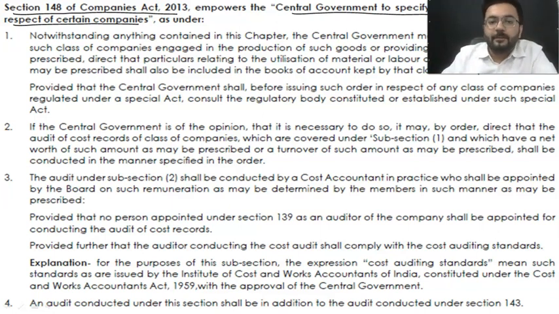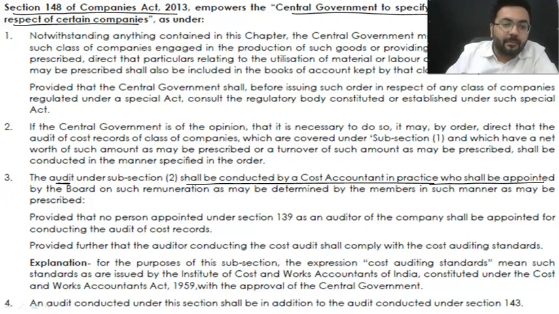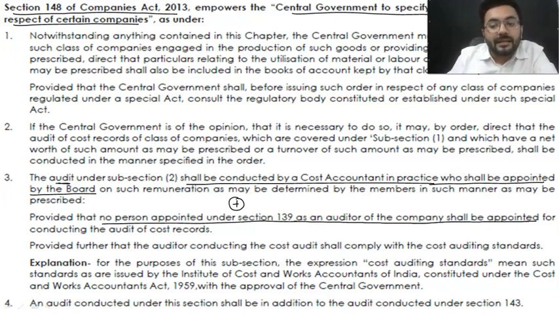Okay, moving ahead. Now, whenever we talk about an audit, who is going to be the auditor? The audit shall be conducted by a cost accountant in practice. Do remember, people who are in employment cannot conduct a cost audit, right? And who shall be appointed? The cost auditor shall be appointed by the board itself. Got my point? And apart from that, do remember this also: no person appointed under section 139 as an auditor, that means a statutory auditor, can be appointed as a cost auditor.